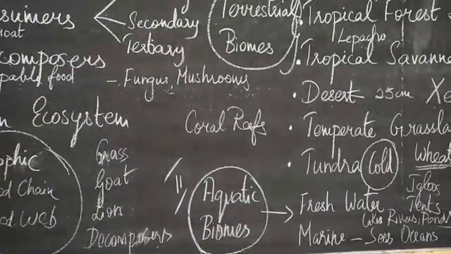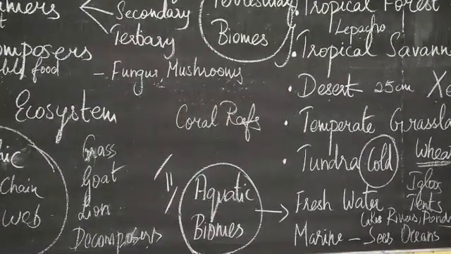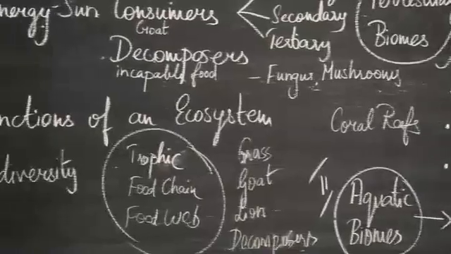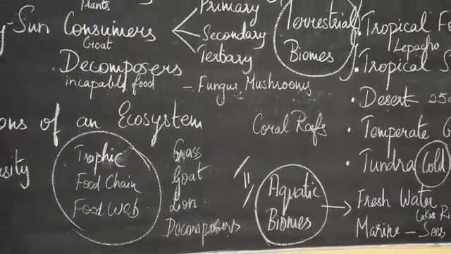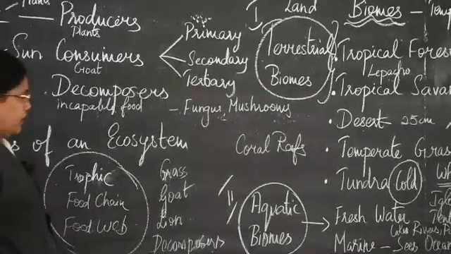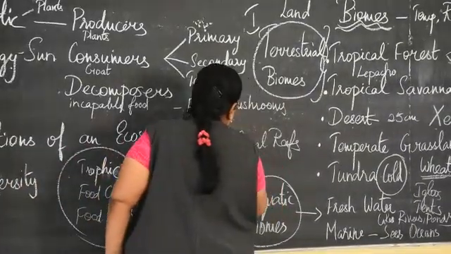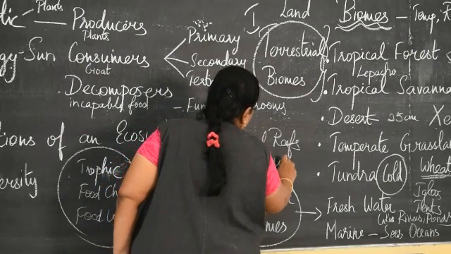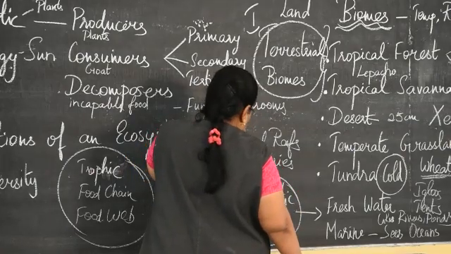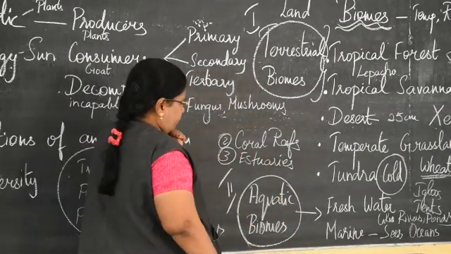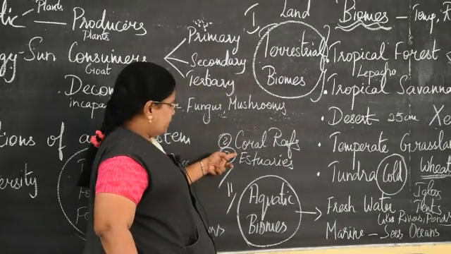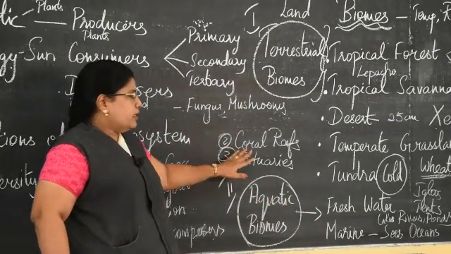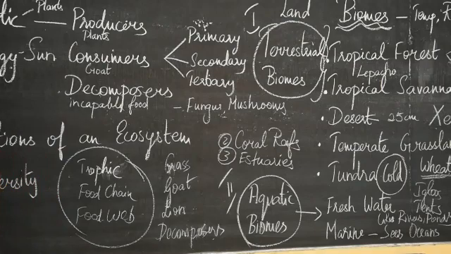Coral reefs are very important biomes that are found in the ocean. Apart from this, where the fresh water meets the sea water, we have the estuaries and the coastal areas. That is the third biome in the marine biome. The first one, we have the main seas and the oceans, then we have the coral reefs. The third one, where the fresh water and the sea water meet, there are estuaries. There also we have different kinds of plants and animals.